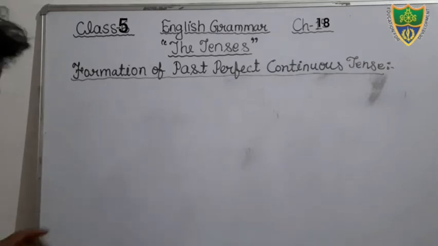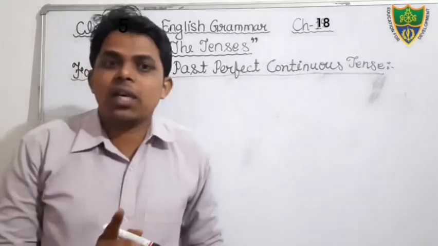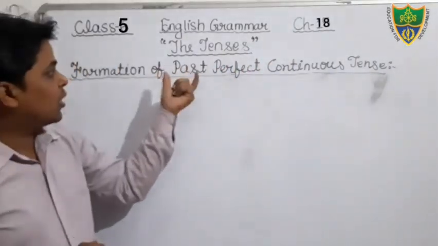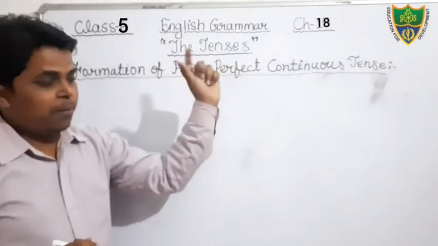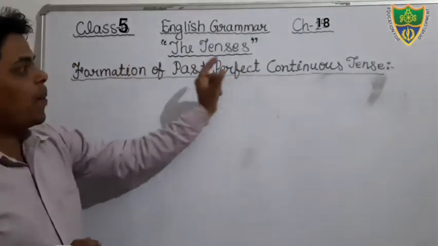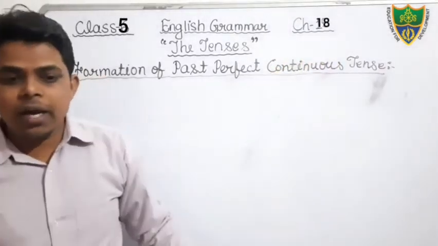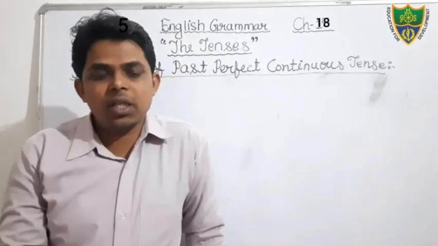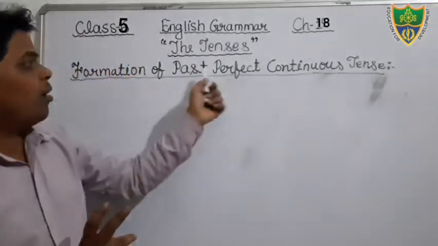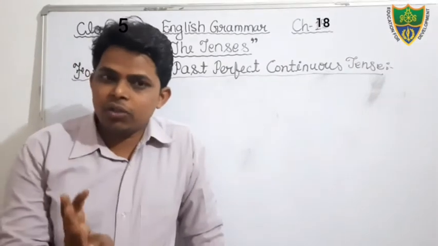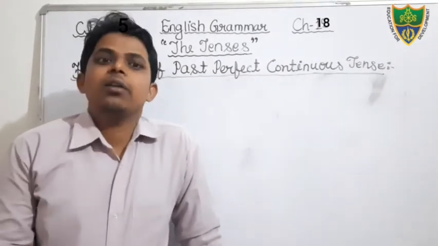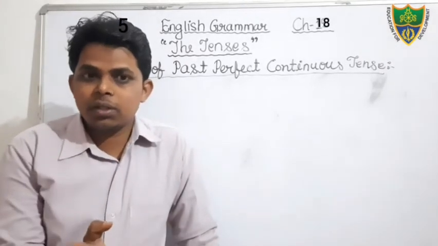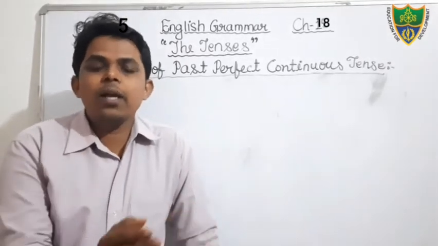Dear students, as we have read in the previous classes, in each tense we were trying to form the sentences of that tense. Now we will discuss the formation of past perfect continuous tense, and there are three kinds of sentences we deal with in the formation of any tense: affirmative sentences, negative sentences, and interrogative sentences. And in interrogative sentences we will deal with two types: yes-no type and WH type.